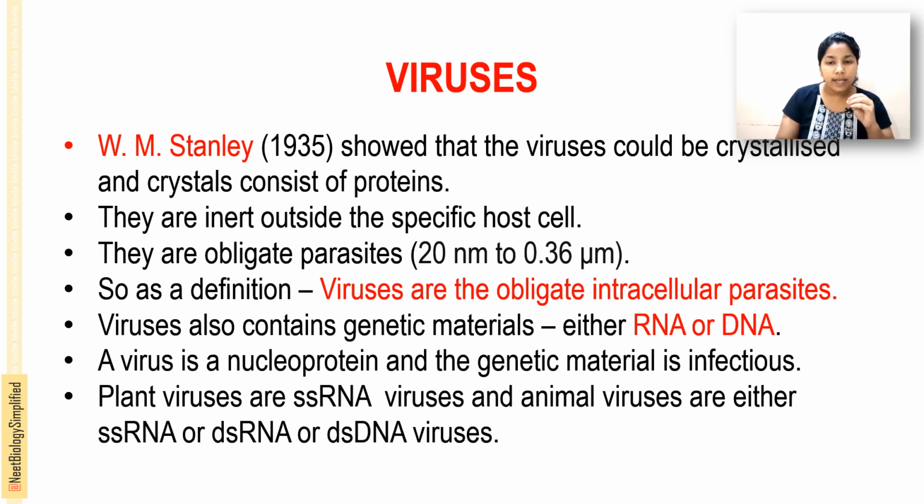And W.M. Stanley showed that these viruses could be crystallized, and the crystals consist of proteins. These viruses are usually inert outside the host cell, and they are obligate parasites, and the size is about 20 nanometers to 0.36 micrometers. Viruses are obligate intracellular parasites, and the genetic material may be either DNA or RNA, single stranded or double stranded. A virus is a nucleoprotein and the genetic materials are infectious.